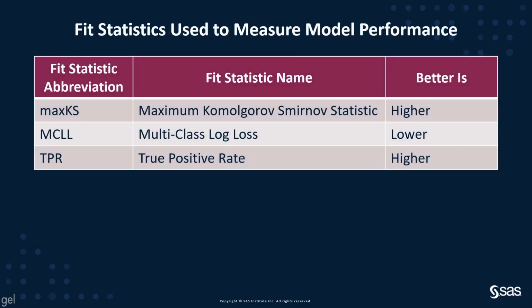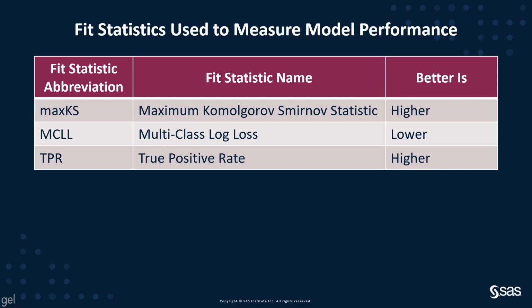Fit statistics used to measure model performance in the SAS tools are going to be our Max Kolmogorov-Smirnov statistic, where higher is better, the multi-class log loss, where lower is better, and the true positive rate, where higher is better. These are fit statistics that are used to measure model performance.